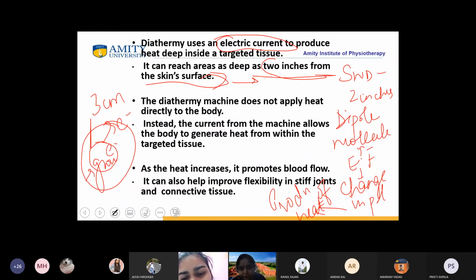This much is clear? Yes, ma'am. Now, how is diathermy helping? The diathermy has a generator, which is giving an electric field to this particular dipole molecule. When it gives the electric field to the dipole molecule, all of the molecules which are being disrupted will come in a singular line of a particular electric field.